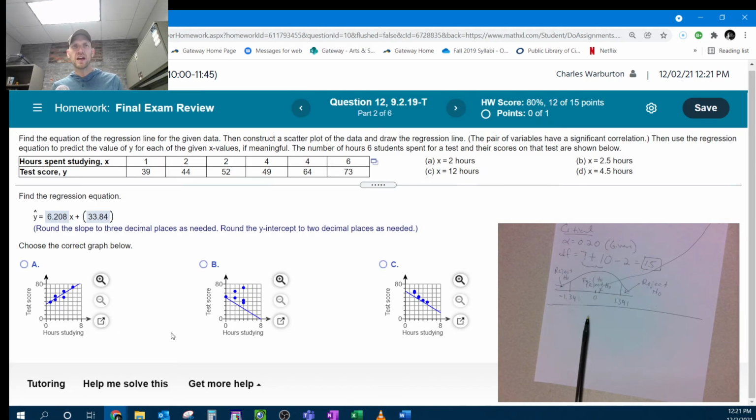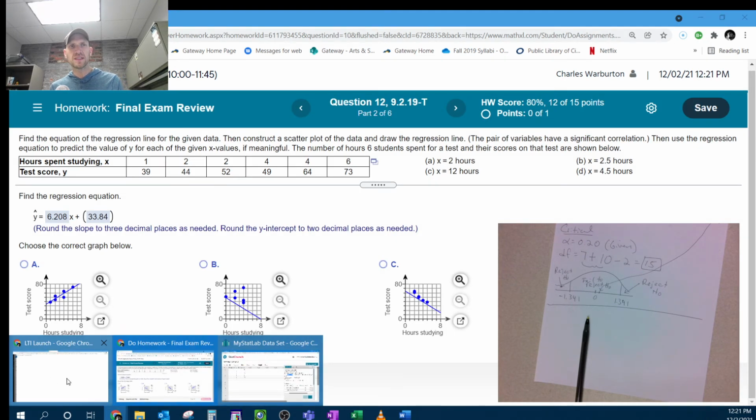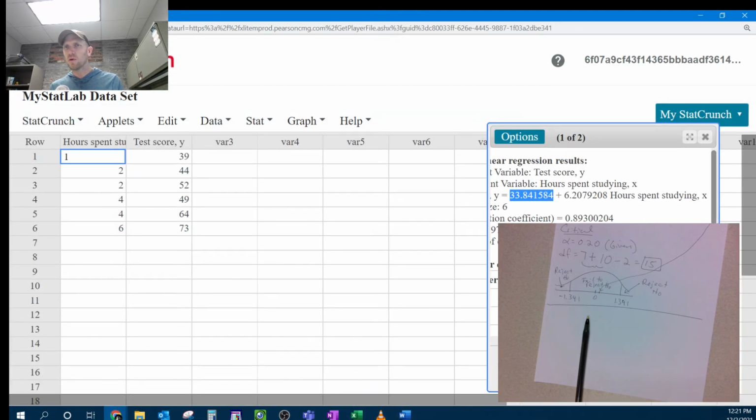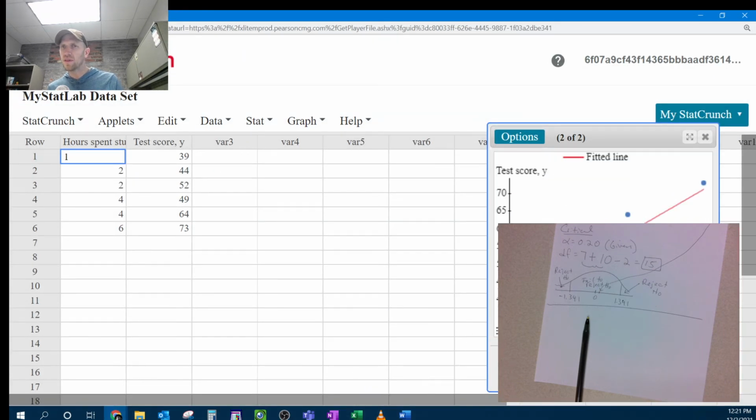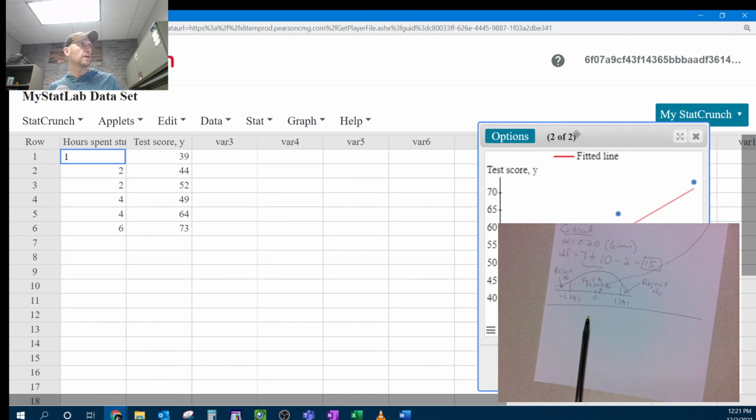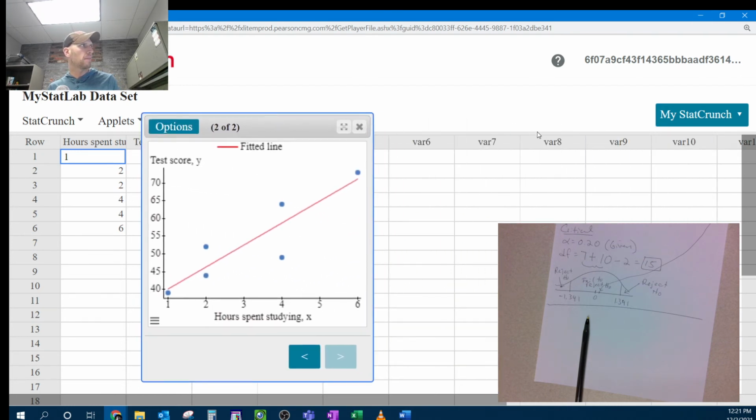Now, what did our scatter plot look like? We can go back to StatCrunch, scroll over to the right and look at the scatter plot. Looks like the scatter plot is increasing. Half of the dots are above, half the dots are below. I'm sorry you guys couldn't see that.